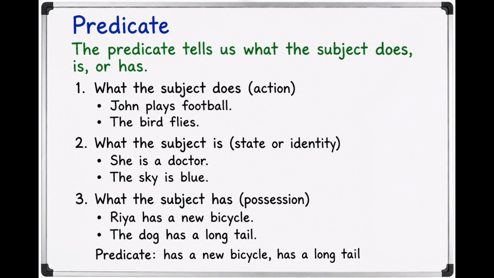So to conclude, the subject is the person, place, thing or idea that the sentence is about. It usually answers the question who or what before the verb. The predicate tells us what the subject does, is or has. The part of the sentence other than the subject becomes the predicate of the sentence.